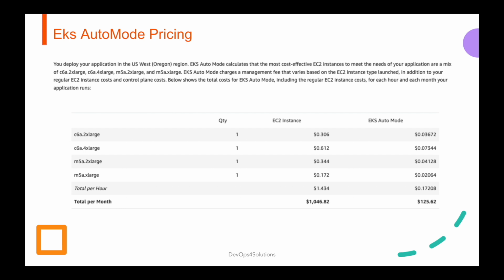So choose EKS if you want full control over configurations and don't mind any manual maintenance and configurations. If you need serverless and you don't have such specific requirements, you can go with the Fargate profiles. If you want a fully managed solution with minimal maintenance and automation for plugins, then go for EKS Auto Mode.